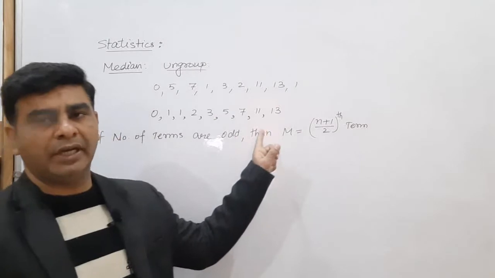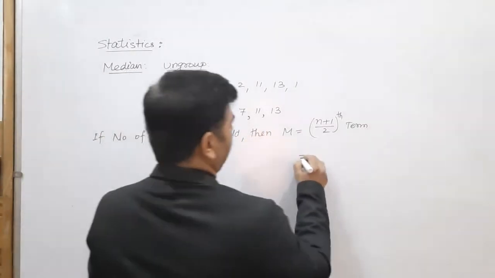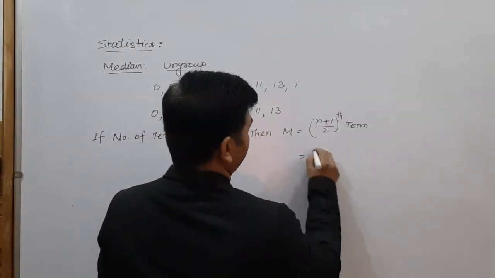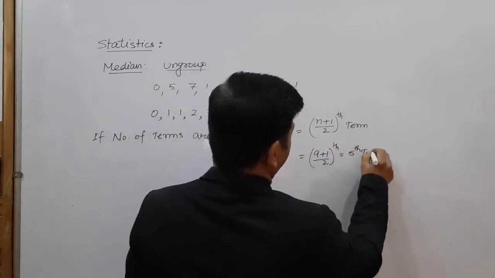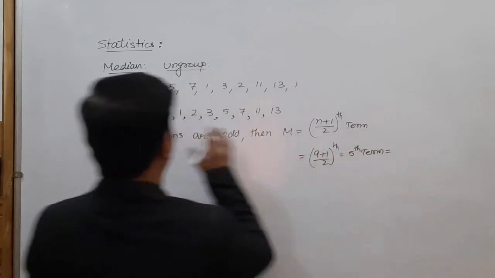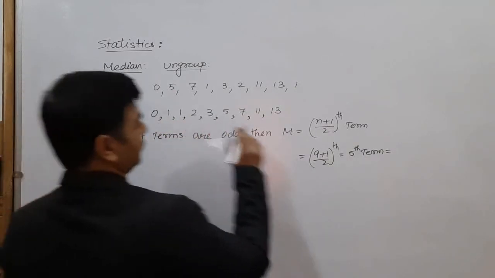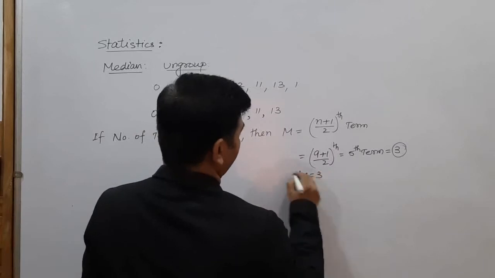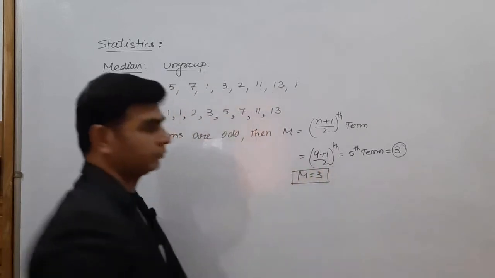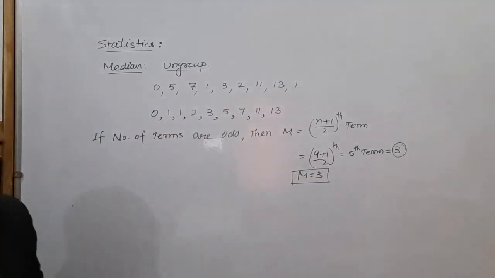So 9 terms means this will be the 9 plus 1 by 2th term, that is the 5th term. So here this is 1, 2, 3, 4, 5. So 3 is the median. So in this case the median is 3.